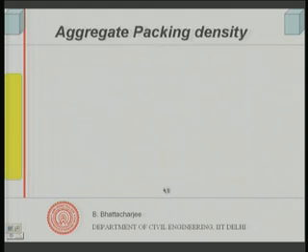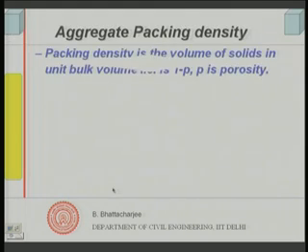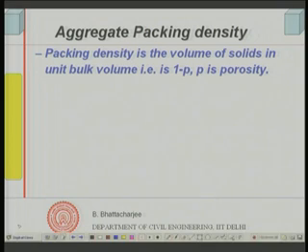So, aggregate should pack very well, and this can be expressed in terms of what is known as packing density. Packing density is the volume of solids in unit bulk volume.